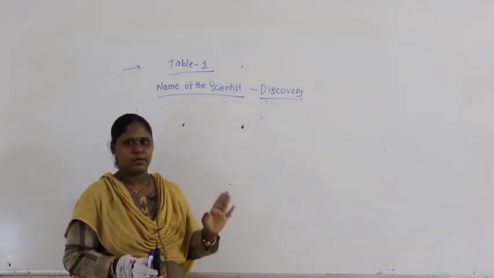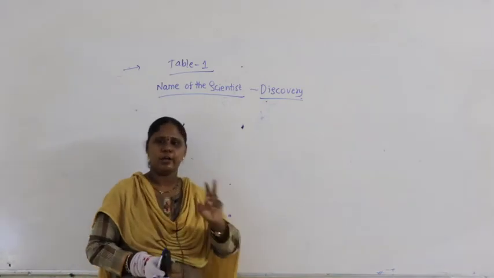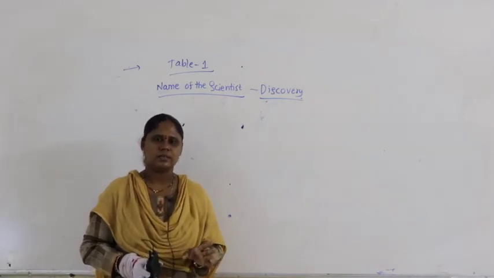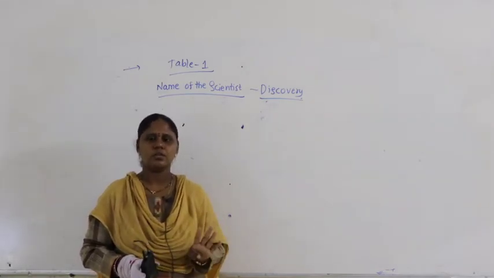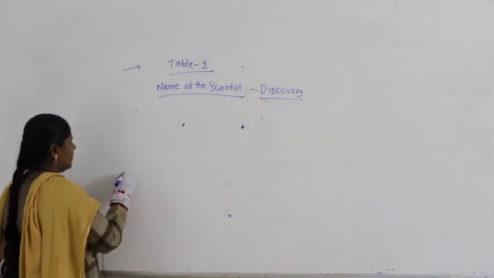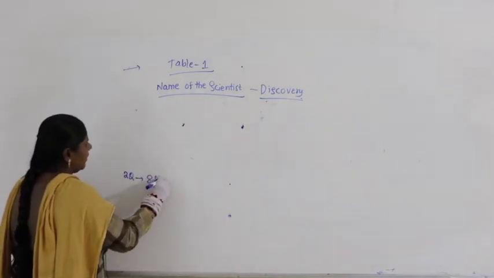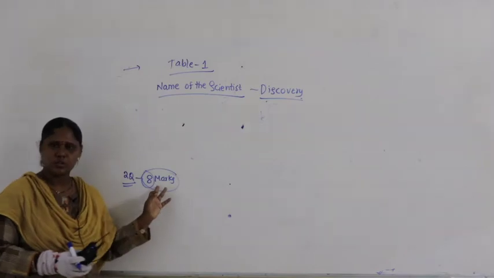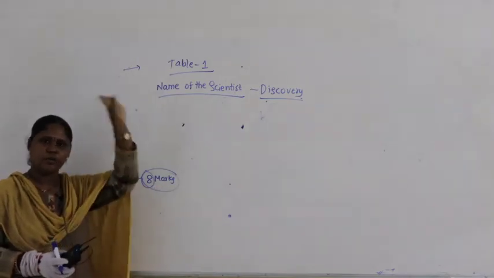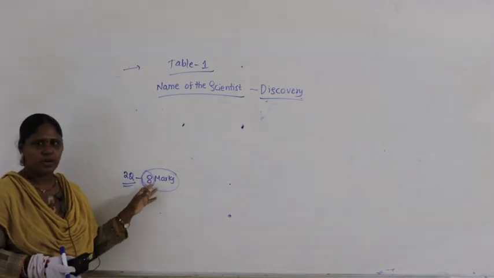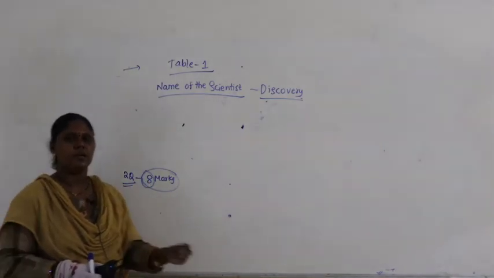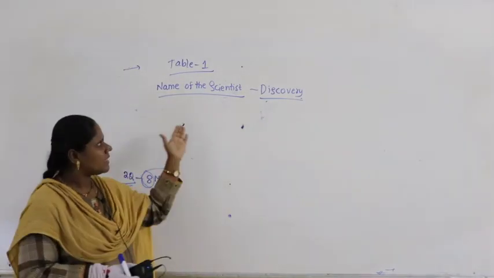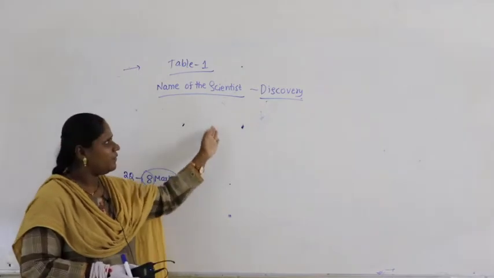So, if you can remember 2 scientists and discoveries per day, it definitely assures you 8 marks in the final exam. 8 marks means each question carries 4 marks, and altogether 2 questions carry almost 8 marks. You may write the exam after 2 years, no matter. If you want to hold your 8 marks, it comes from your hard work and effort every day in memorizing and revising who the scientist is and what they discovered, 2 per day.